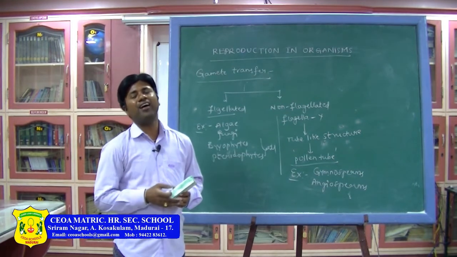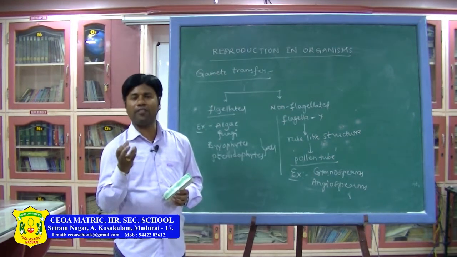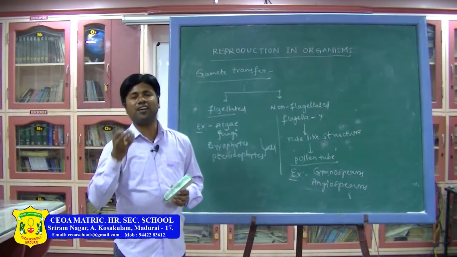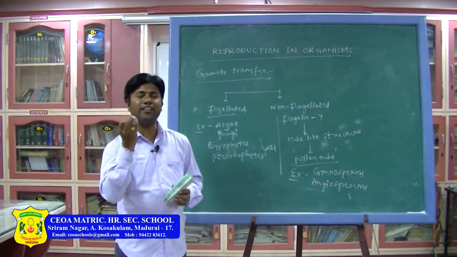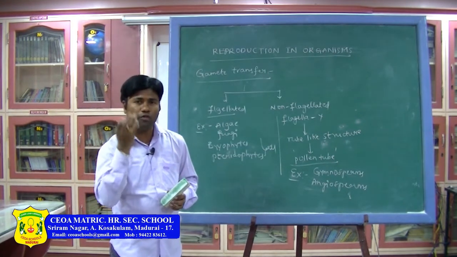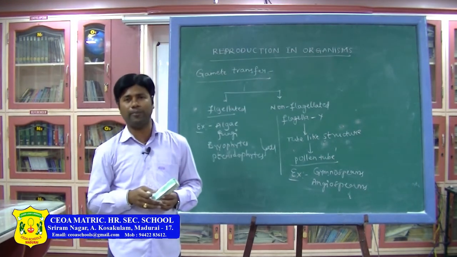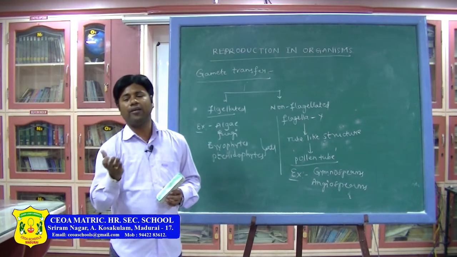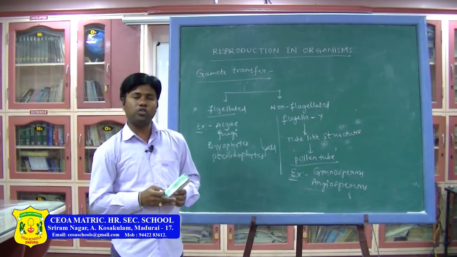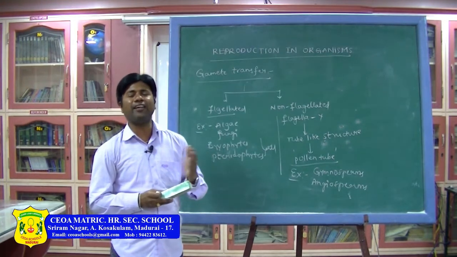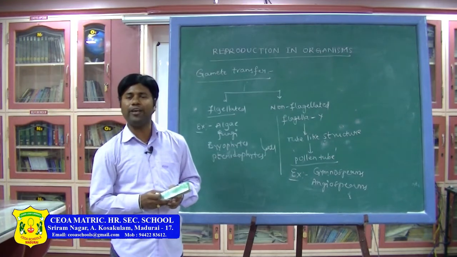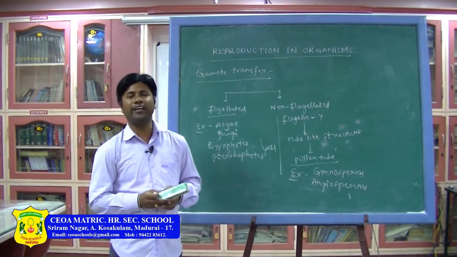Whereas the archegoniophore is on the female thallus. On the archegoniophore, the archegonium will be grown. Then from that, the female gamete will be produced. So these two grow separately on separate plants. This is the example for dioecious.